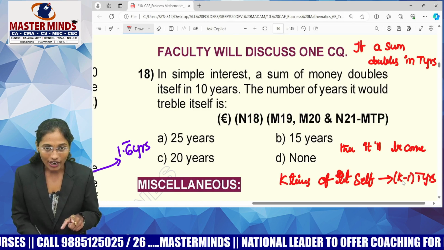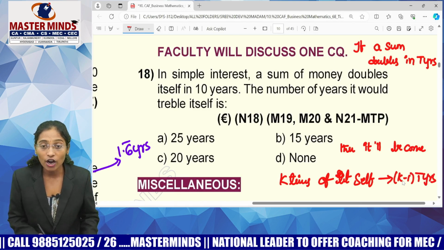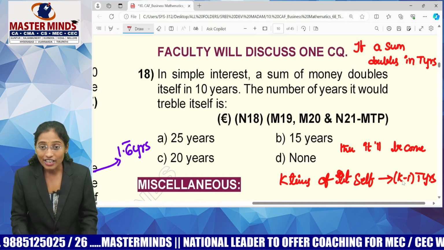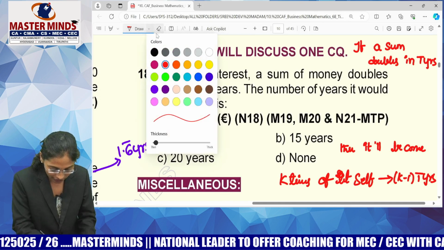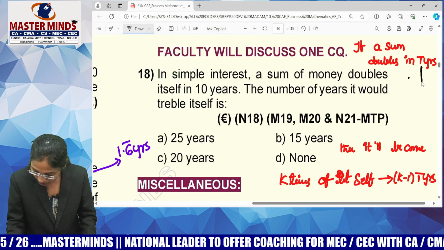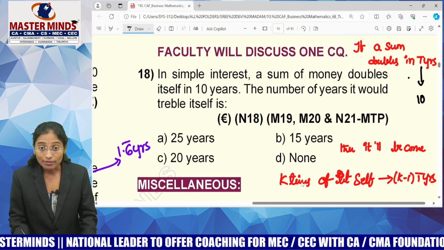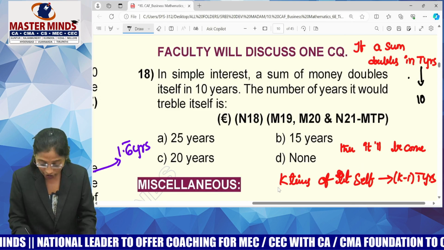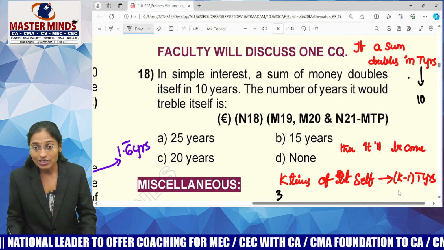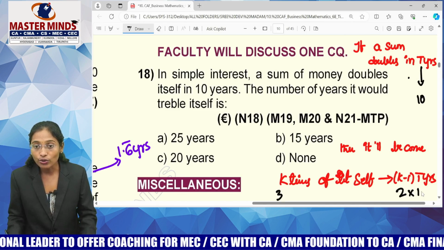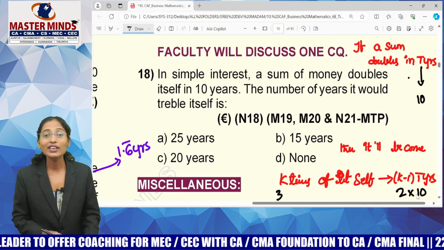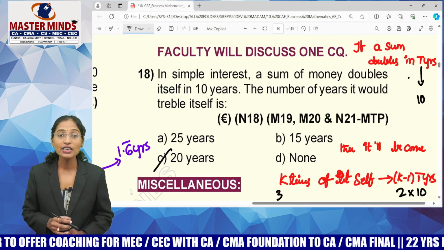So guys, try to understand. The sum of money doubled itself in how many years? 10 years. Means t value equals 10. Then it has to become k times. How many times here? Tripled. Tripled means 3 times. So your answer is (3 minus 1), 2, into 10. What is 2 into 10? 20 years. So your answer is option C.